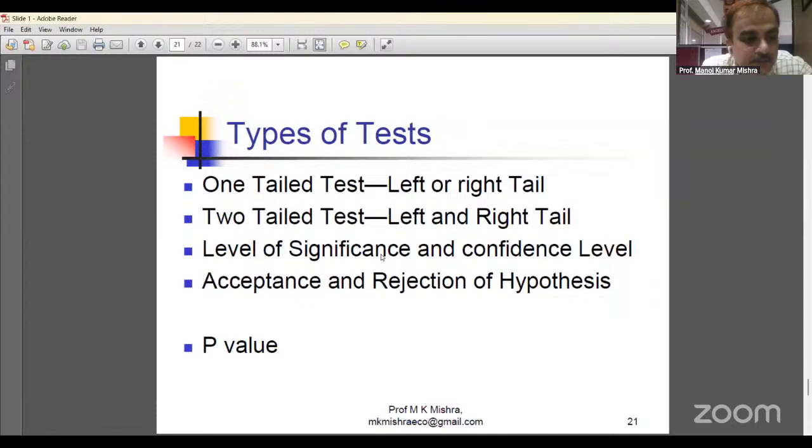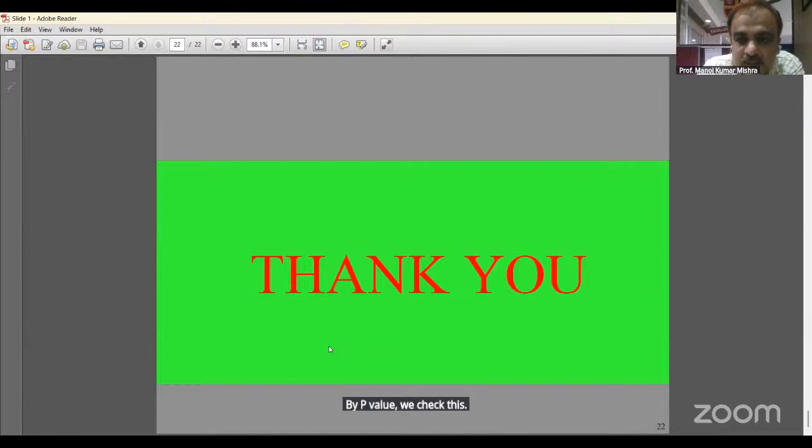Okay, so here p value means probability value. By p value we check whether this hypothesis is accepted or rejected.